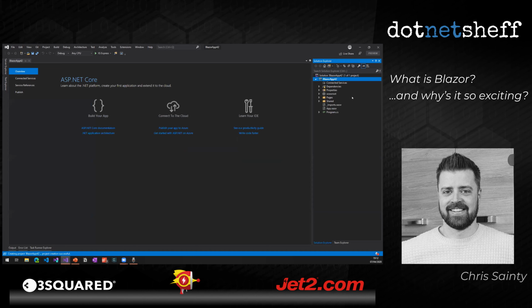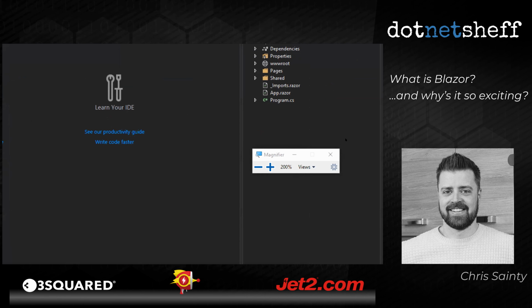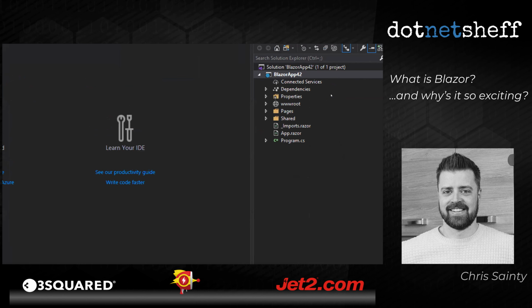Cool. So this is what we get as standard. This is a single project. This is a Blazor WebAssembly project. And in here, we've got a few different things. So let me just zoom in a bit here as well, just in case. There we go. So we've got a wwwroot folder.